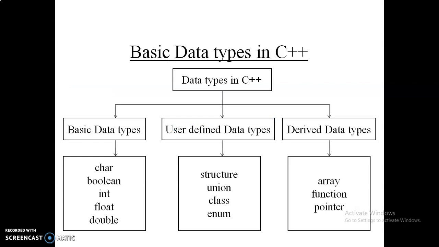Next, the different types. The data types in C++ are basically divided into three categories. First one is basic data type, second one is user defined data type, and third one is derived data type. Basic data type examples are char, boolean, int, float, and double. In case of user defined data type, we have structure, union, class, and enum. And the last is derived data type, that is array, function, or pointer.